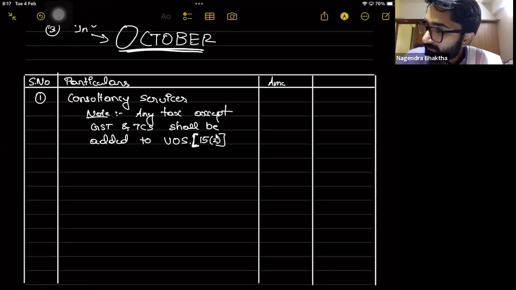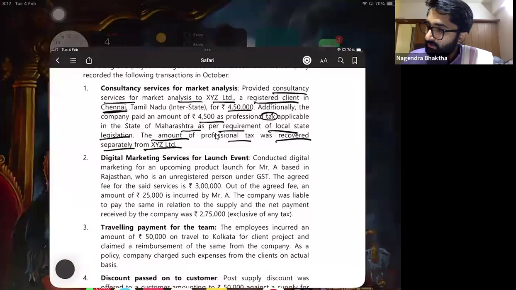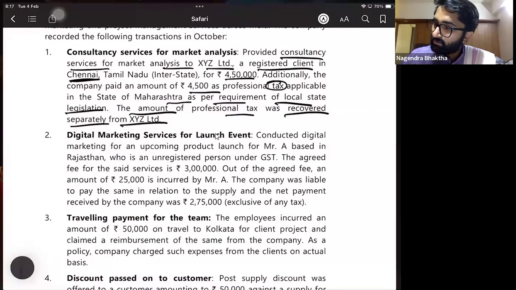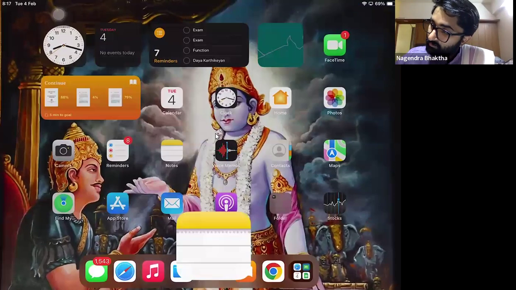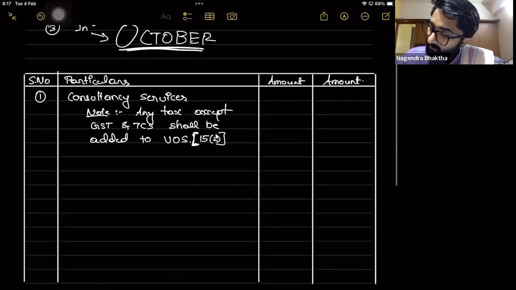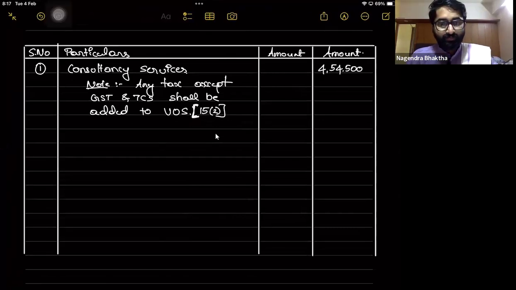So amount. So totally consultancy services, how much? 4,50,000 plus 4,500. 4,54,500. Here I'll write 4,54,500. Chalo. The next one.